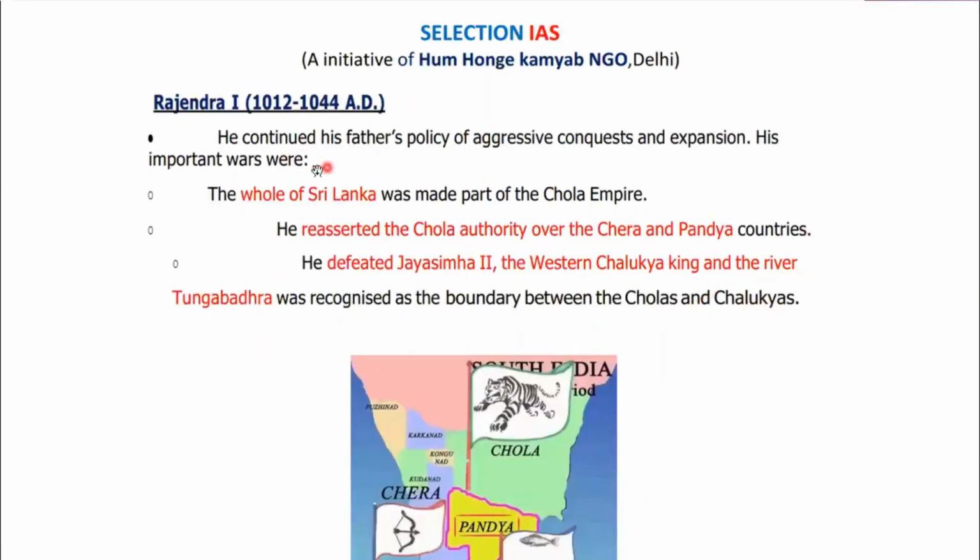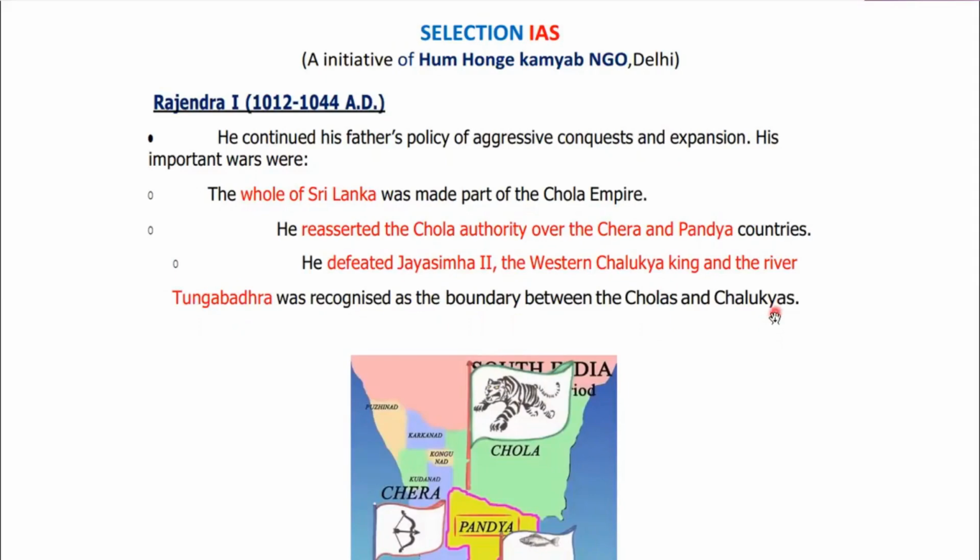After that, he was succeeded by his son Rajendra I. He also followed the policy of aggressive conquest and expansion. During the reign of Rajendra I, the whole of Sri Lanka was made part of the Chola Empire. Number two, he reasserted Chola authority over the Chera and Pandya countries. He also defeated Jayasimha II, the Western Chalukya king, and the river Tungabhadra was recognized as the boundary between the Cholas and Chalukyas.